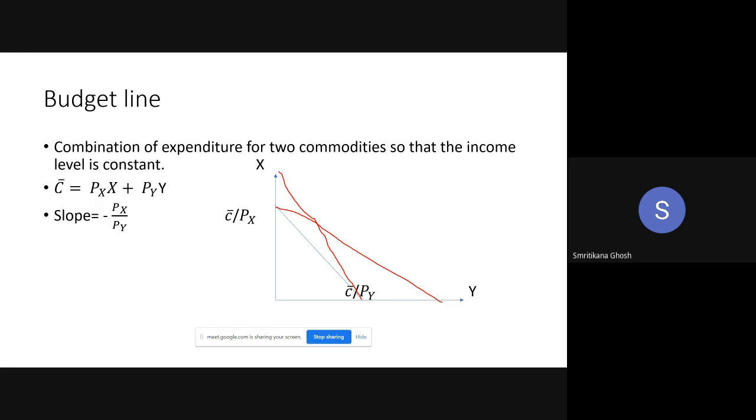I'm just giving you the idea. Remember one thing, as you are honors students, don't expect questions like what is a budget line, find out the slope of the budget line, or draw the budget line. No, this type of question will not come. The question may be like this: say income is constant, price of x is constant, price of y is falling. Show the effect of it through the budget line. That means you have to show the shifting. This is how you can expect your question. Done?